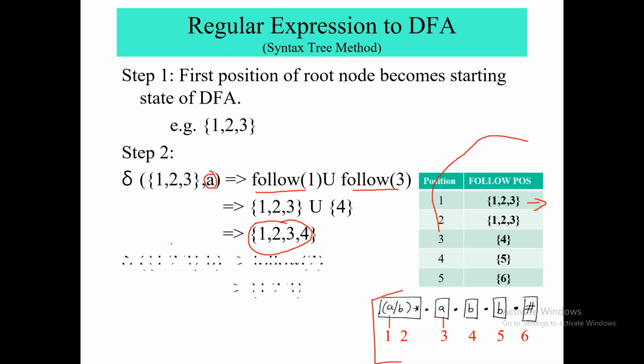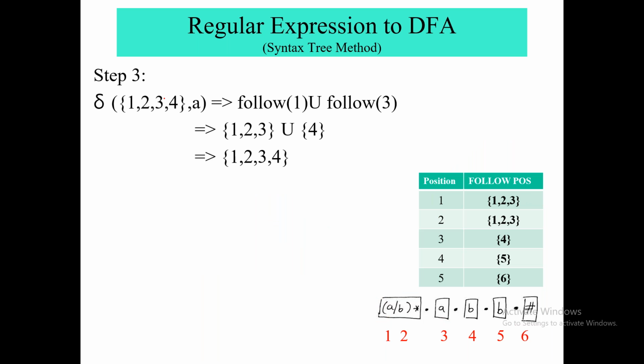Okay, now we'll check the B transition of 1, 2, 3. The B transition of 1, 2, 3 is only 2, because from 1, 2, 3, nodes 1 and 3 have A and only 2 has B. So follow of 2 would be 1, 2, 3, same as it is. Here you get the new state 1, 2, 3, 4. Now you will do the transition of the new state, 1, 2, 3, 4 on A. Here you have to check from 1, 2, 3, 4 which node numbers contain A.